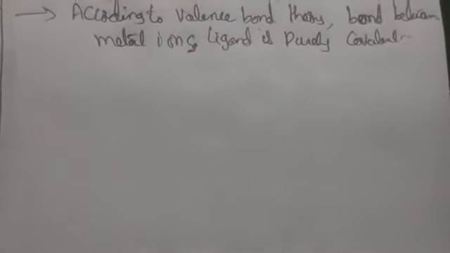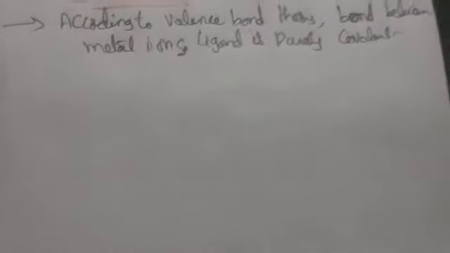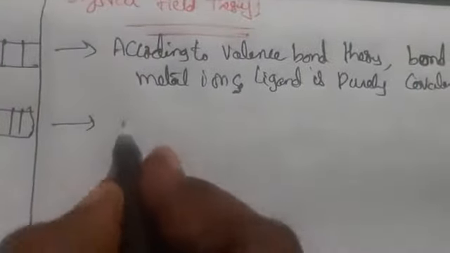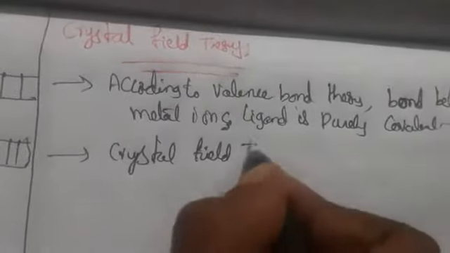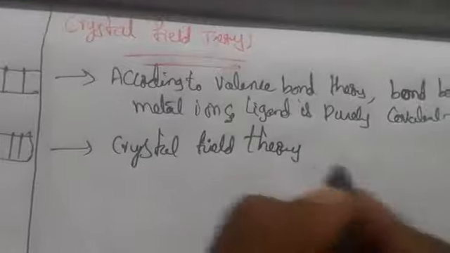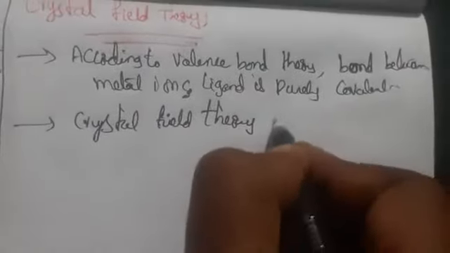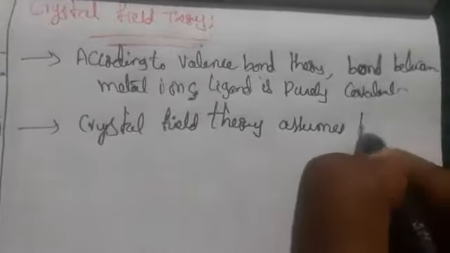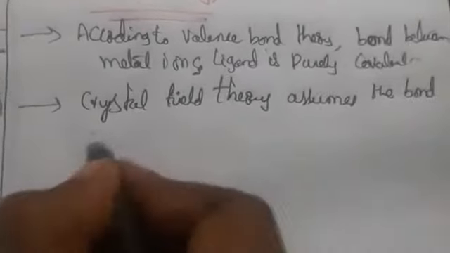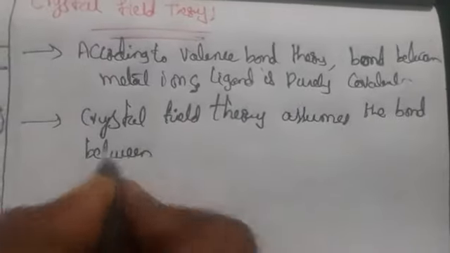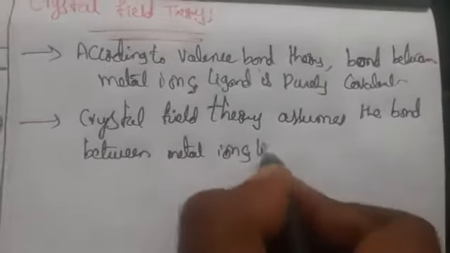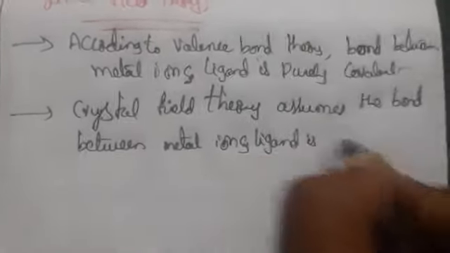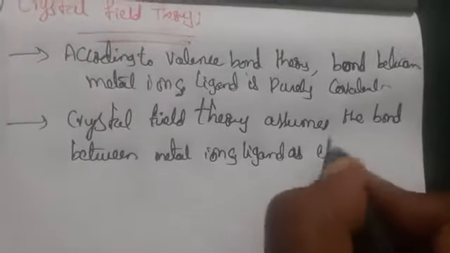So there are 5 d orbitals we are having. Crystal field theory assumes the bond between the metal ion and ligand is an electrostatic attraction.